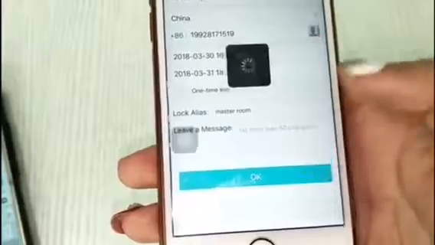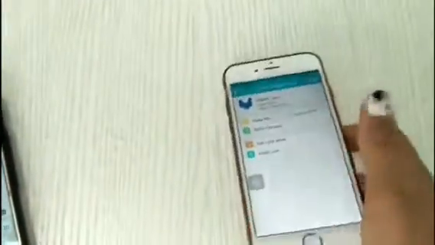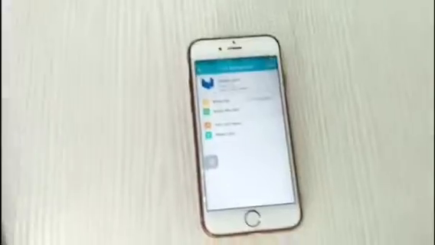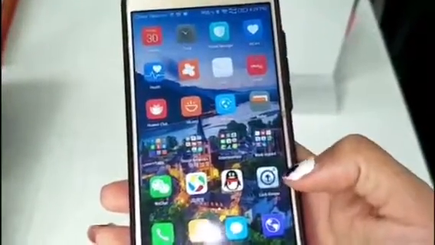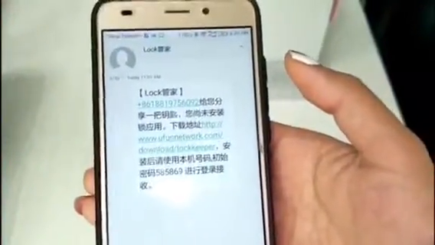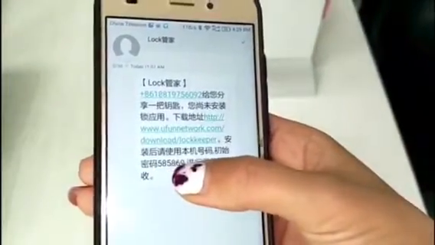Okay. Now, if this is a guest mobile, if it is the first time to install the app, the guest will receive a short message with the app link and code to log in. Now we can log in with the mobile number and the code.